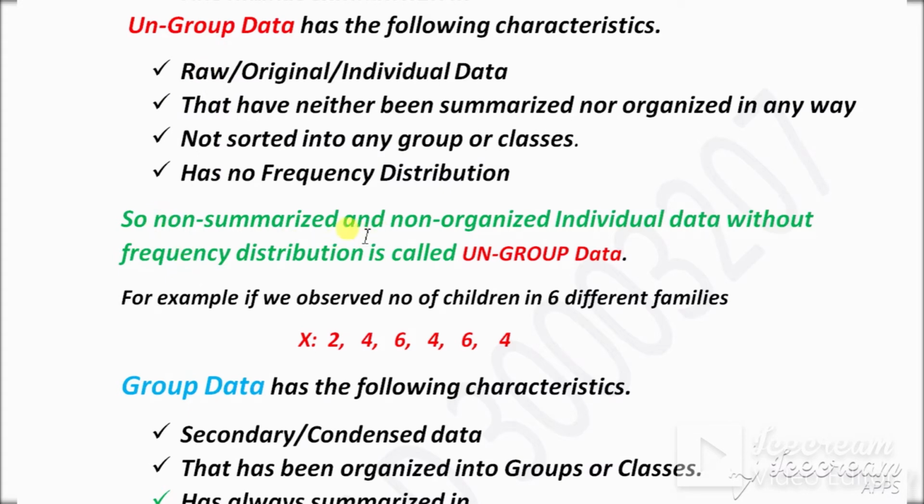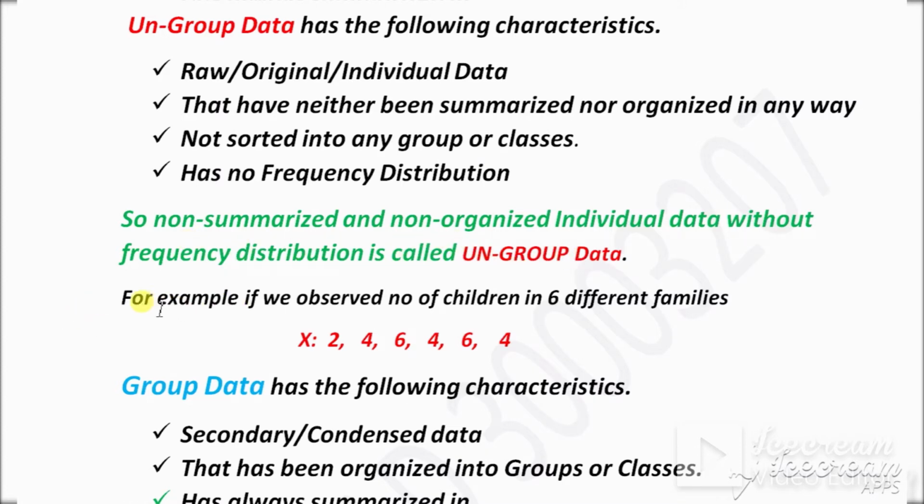Now this green one is the definition for ungrouped data according to these characteristics. Non-summarized and non-organized individual data without frequency distribution is called ungrouped data. It is always individual data without frequency. So these four points: non-summarized, non-organized, and without frequency data is called ungrouped data.